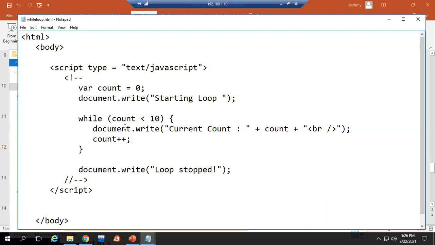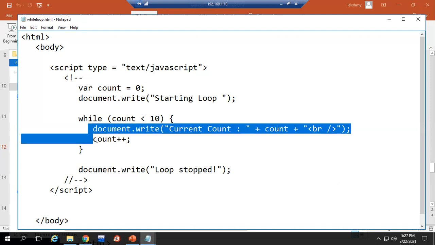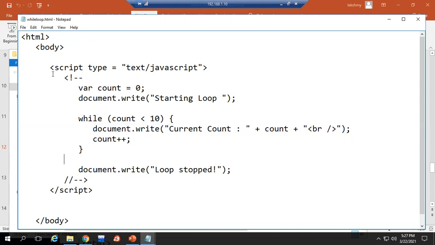So here count changes to 1. Again the while condition is checked. Now the count is 1, 1 is lesser than 10, that is true. Printing the count value. Count is incremented again, like that. Till where will it work? Till it reaches 9. After printing the 9th value, count is incremented to 10. It checks 10 lesser than 10, the condition is false. So it exits this block automatically. The loop body exits automatically. So that is the while loop, the syntax of the while loop. Okay.